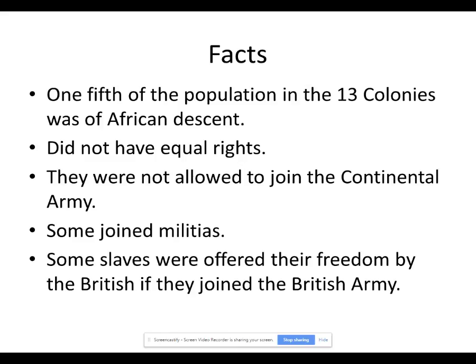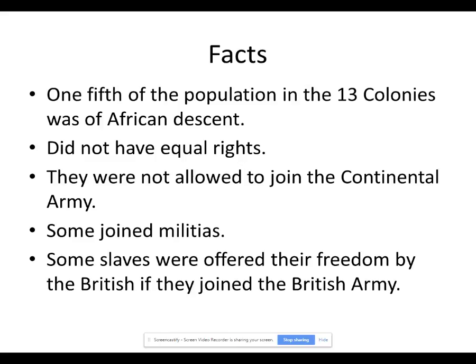Some of those states even recruited some slaves, and then the slaves were given freedom at the end of the war. George Washington and the Continental Army did not accept militia that had African Americans, just because they decided that they needed to follow the law to satisfy those southern colonies.